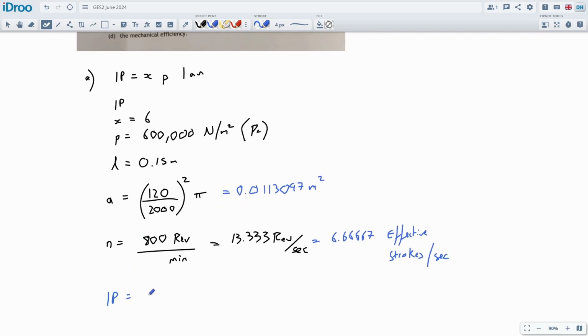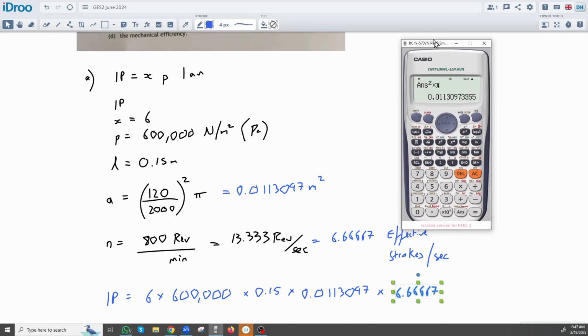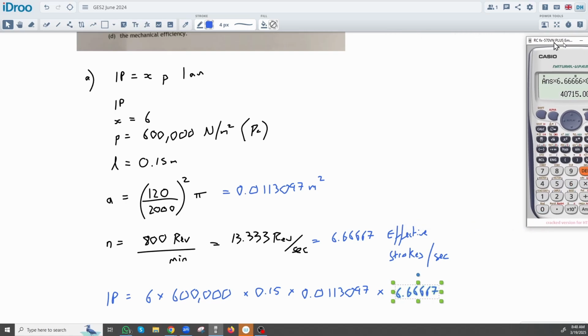So IP is going to be 6 times by the 600,000. As usual, lots of data in these questions. Times by the 0.15, times by the cross-sectional area, which is going to be all of this guy over here, and then times by the number of effective strokes per second. So fingers crossed, we can just multiply it all together. I've got my area already in my calculator, so that's nice. 6.6666 times by 0.15 times by 600,000, times by 6 again, and we'll get 40,000.